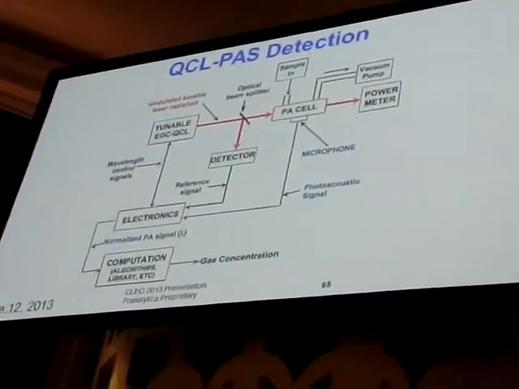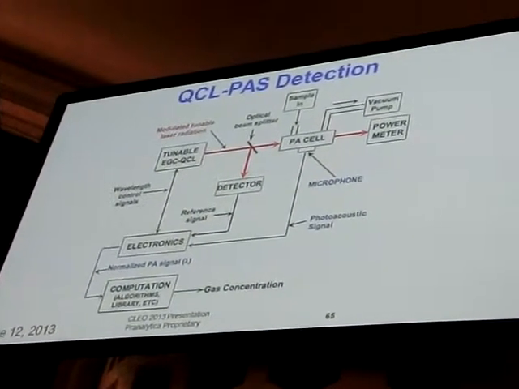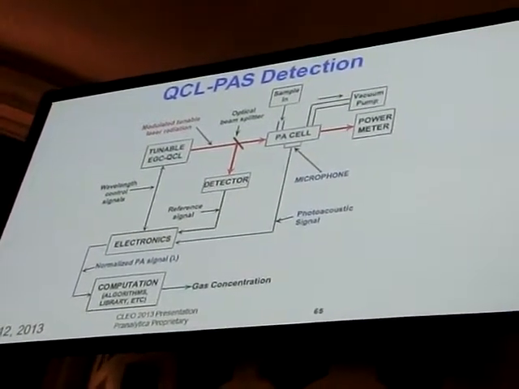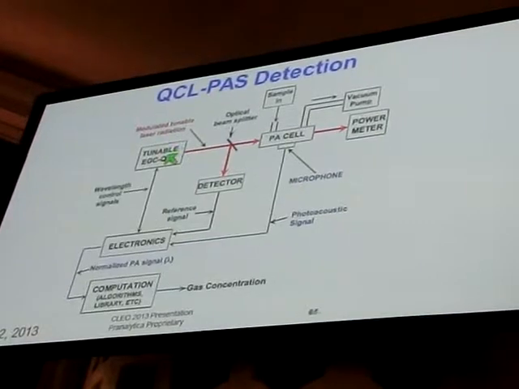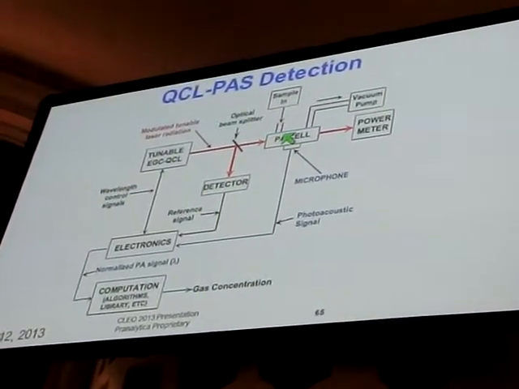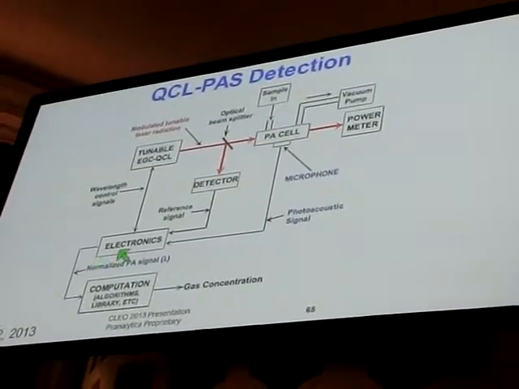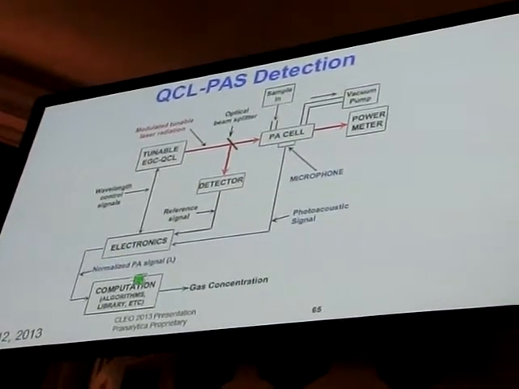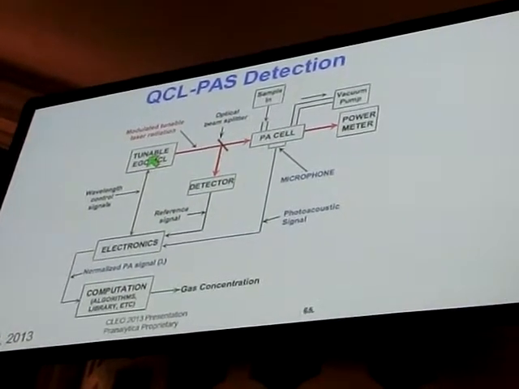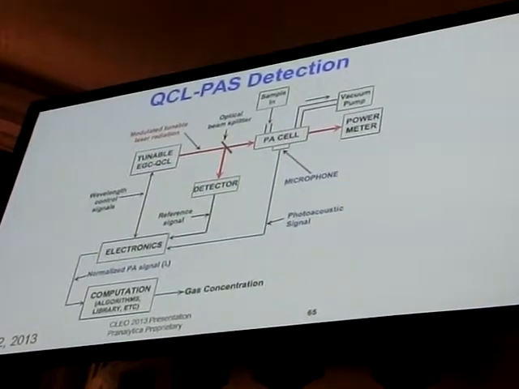So the system that we put together is shown here. This is for sniffer kind of applications. Tunable quantum cascade laser, a photoacoustic cell for very sensitive detection, drive electronics, and that's all you need. So by tuning the QCLs over the spectral region that you want, you can detect whatever you want to do.